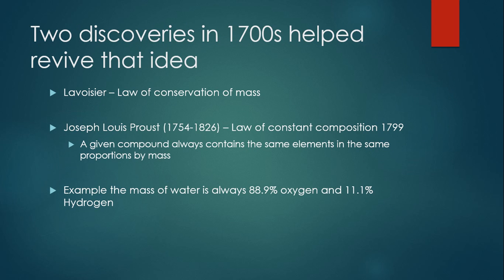In the 1700s, the whole century really, there were two discoveries that helped revive that idea of atoms. We've already talked last chapter about Lavoisier and his law of conservation of mass, and we've talked earlier about Joseph Louis Proust's law of constant composition. Remember, the law of constant composition says that a given compound always contains the same elements in the same proportion by mass. The example we used was water.